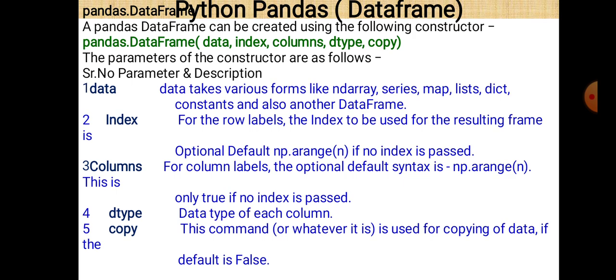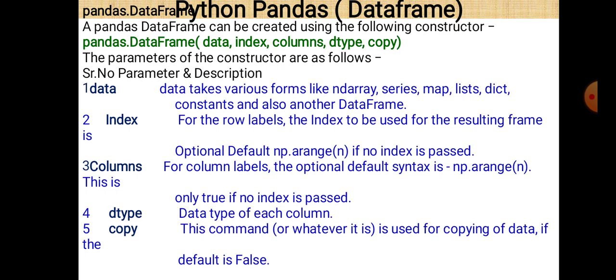For the row labels, the index to be used for the resulting frame is optional, with default np.arange if no index is passed. So if no index is passed, then there is a default index starting from 0. Then columns: for column labels, the optional default syntax is np.arange. This is only true if no index is passed. Next is dtype, the data type for each column, and last is copy. This is used for copying of the data, and the default is False.